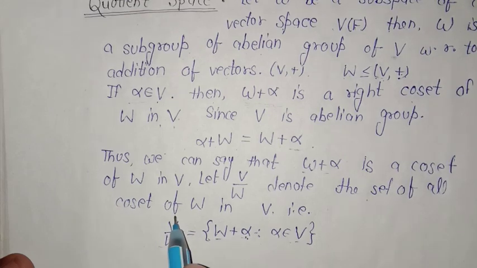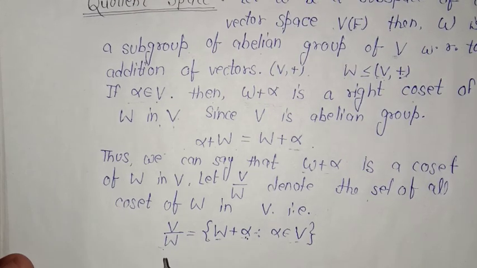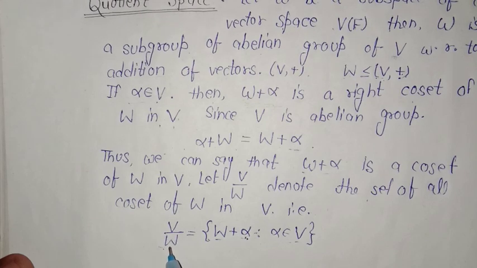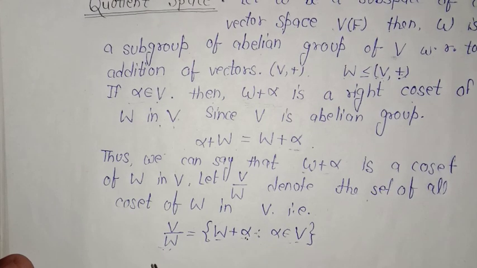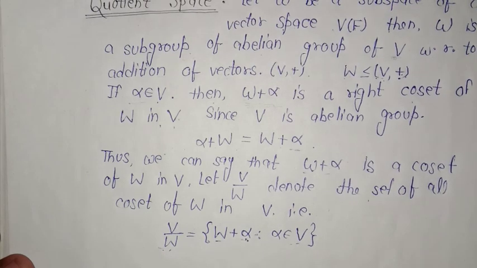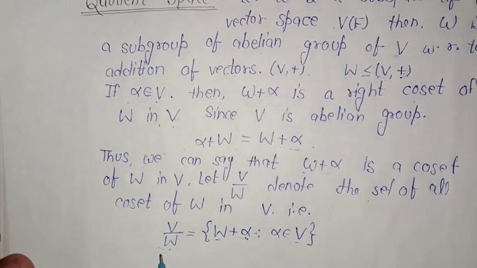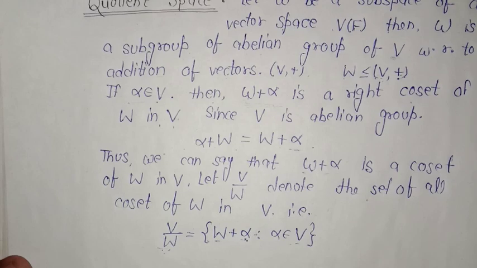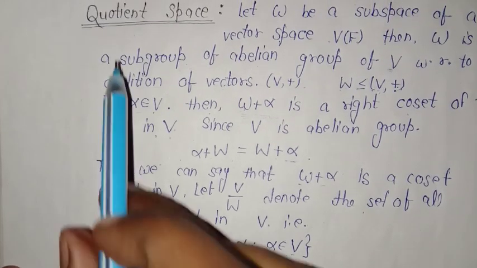Then that set is called the quotient set and it forms a group with respect to addition, and it is closed under all the properties of a vector space. Hence it forms a vector space, and this space is called the quotient space.